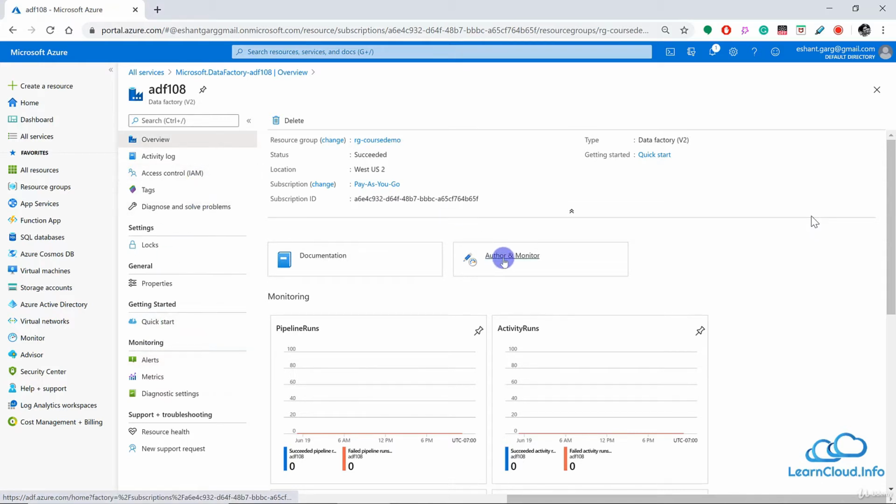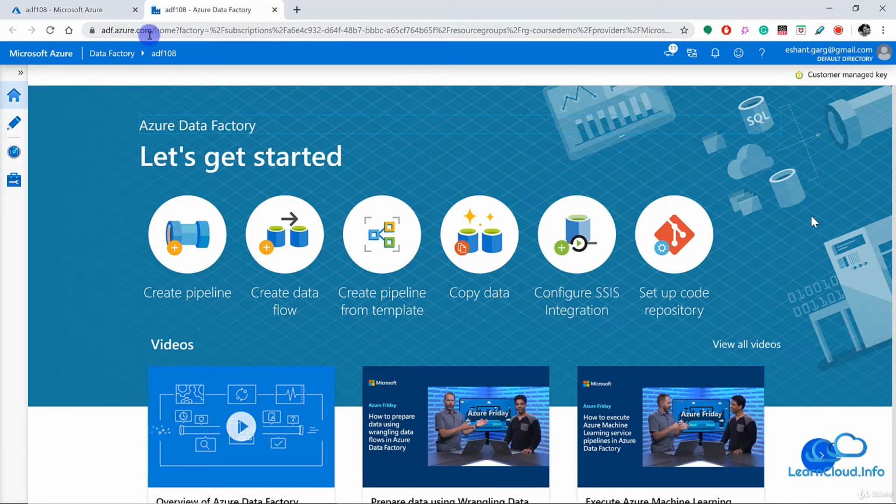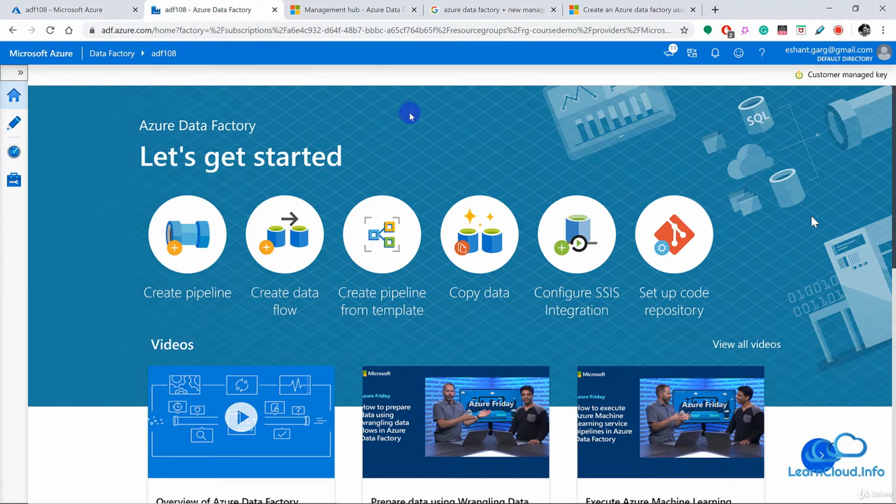So let's go into author and monitor to start Data Factory in a separate browser. So let me click here. And you can note here, it is opening as adf.azure.com in a separate browser. All right, so now I'm inside the home page, and here you can see you have a few shortcuts.